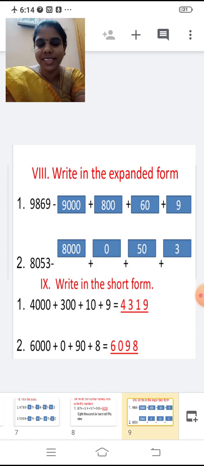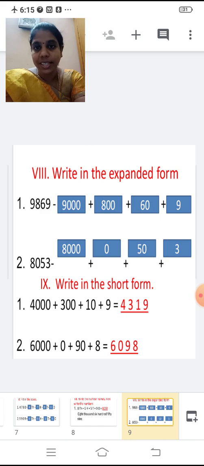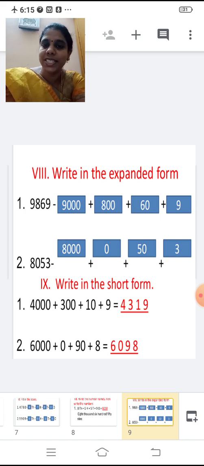Next one, write in the expanded form. You're going to write this number in the expanded form. First one, 9869. What do you mean by expanded form? It is the sum of the place value of the digits, right? So 9 in the thousands place, so 9000 plus 8 in the hundreds place, so 800 plus 6 in the tens place, so 60 plus 9. 9000 plus 800 plus 60 plus 9.